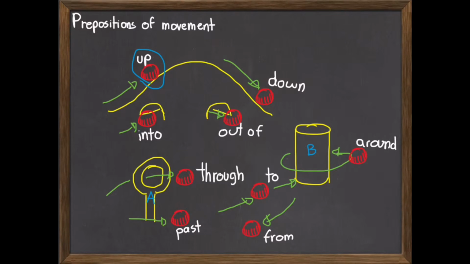Up, down, into, out of, through, past, to, from, around.